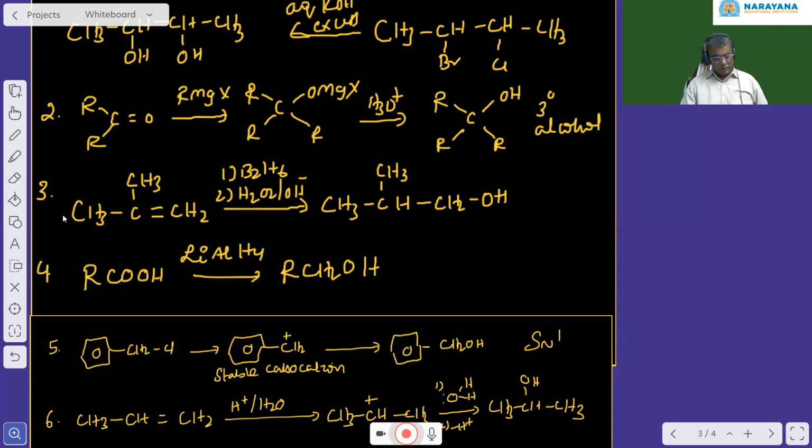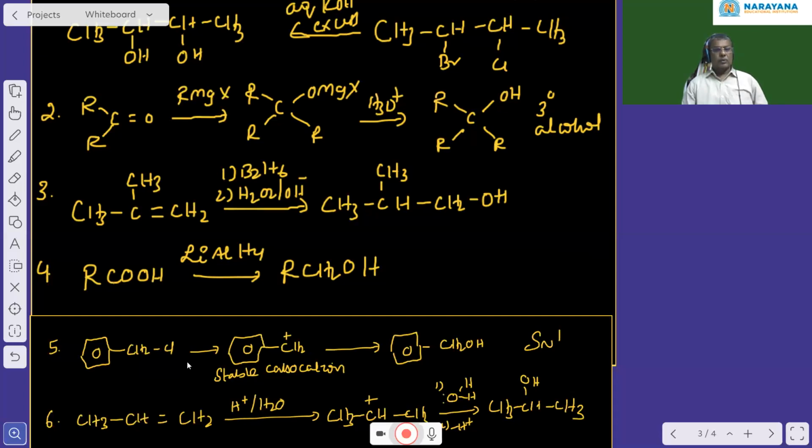Next. Question number 3. Isobutylene, when subjected to hydroboration oxidation reaction, yields what? See, isobutylene, when it is treated with diborane, B2H6, and H2O in presence of OH minus, that is a hydroboration oxidation, anti-Markovnikov addition of water takes place. That means OH is added to the carbon carrying more number of hydrogens. So OH is added here and hydrogen is added to this carbon. So you will get isobutyl alcohol.